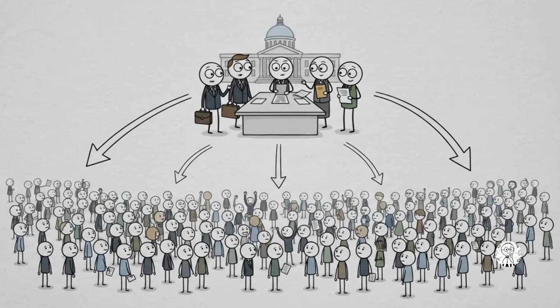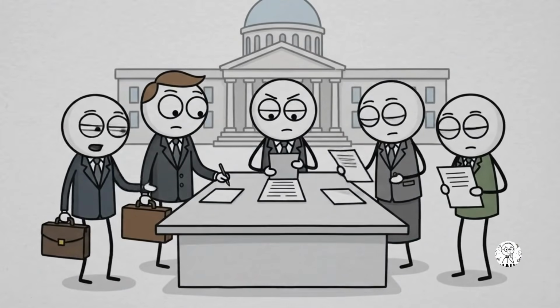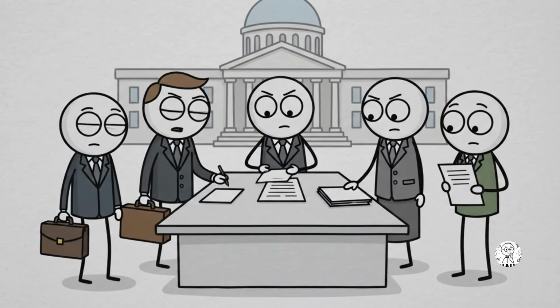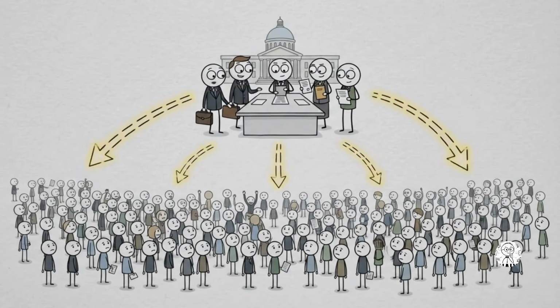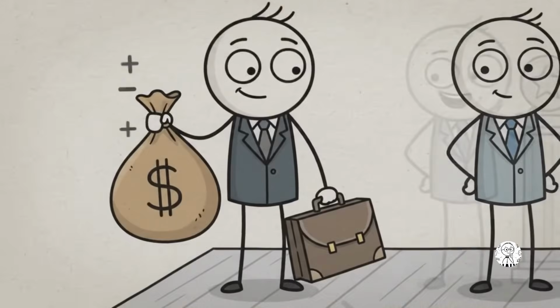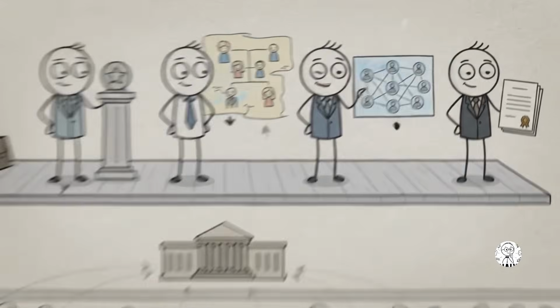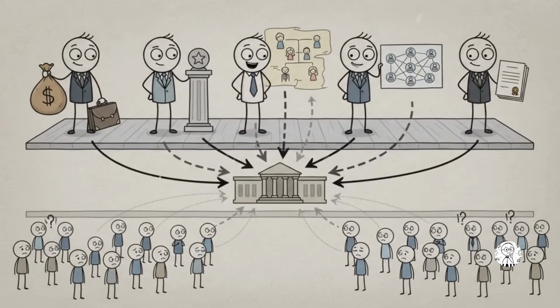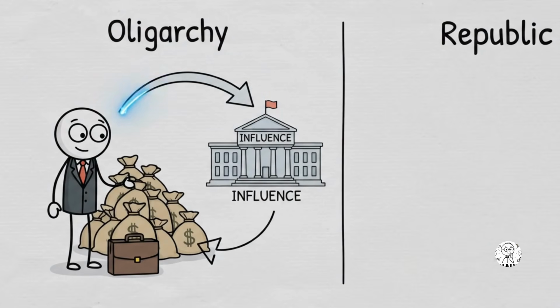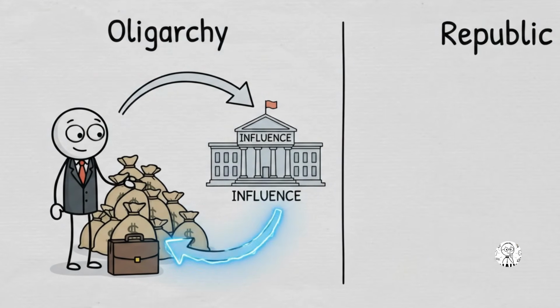Now let's enter the world of oligarchy. Oligarchy literally means rule by a few. Instead of millions of citizens controlling political power, a small elite dominates decision-making. These elites may gain influence through wealth, military power, family connections, or political networks. Oligarchy can create a huge gap between powerful elites and ordinary citizens. Wealth can translate into political influence, and political influence can create even more wealth.